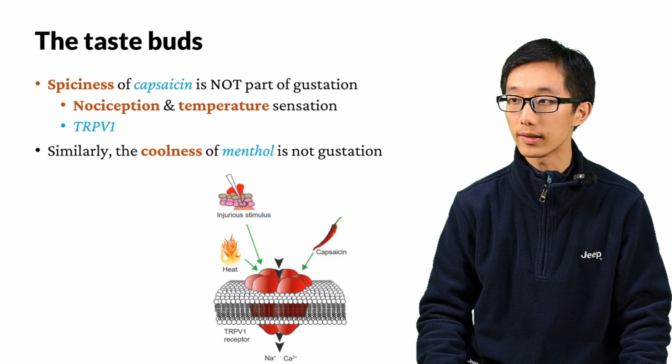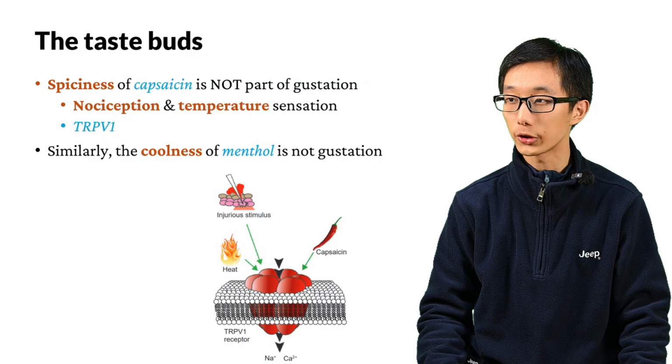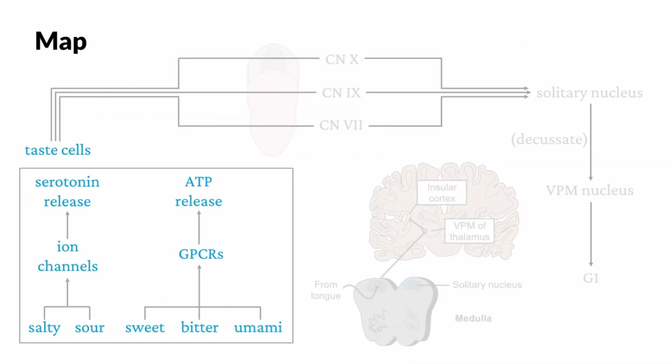Similarly, the coolness of menthol in mint is not gustation. It is also a temperature sensation, and this is mediated by the TRPM8 channels, which is also a transient receptor potential receptor. This is the map up to this point. Saltiness and sourness are mediated through ion channels, while sweetness, bitterness, and umami are transduced by GPCRs. These all occur in the taste cells.